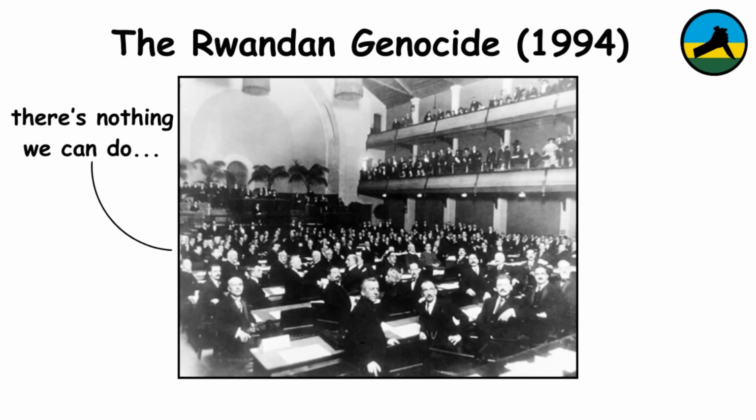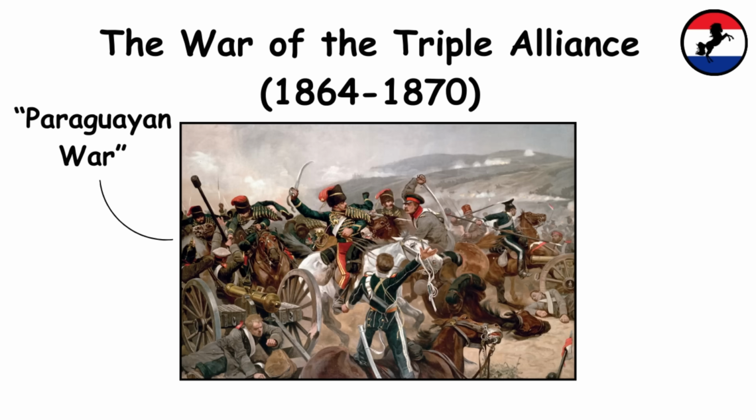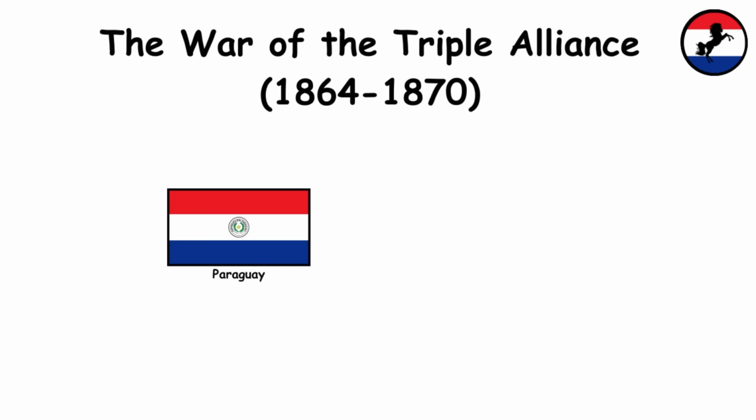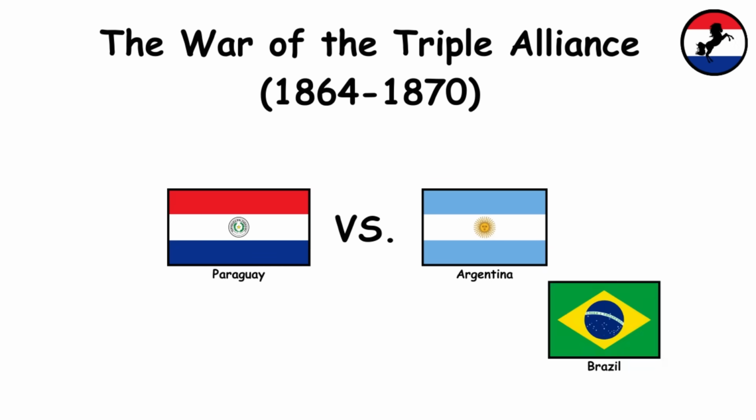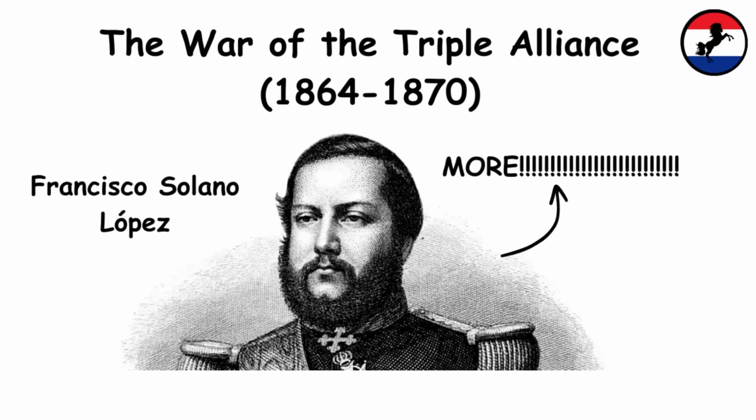assistance from within Rwanda. The War of the Triple Alliance. Also known as the Paraguayan War, this conflict was fought between Paraguay and a coalition of Argentina, Brazil, and Uruguay. The war began when Paraguay's leader, Francisco Solano Lopez, sought to expand his territory and influence in the region.